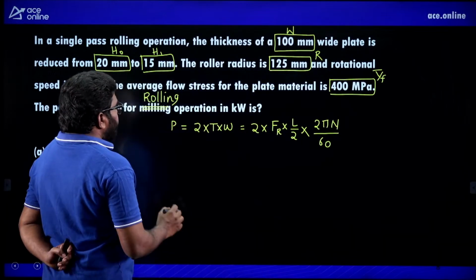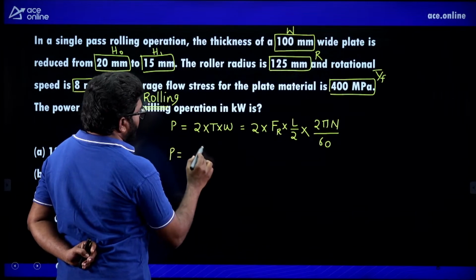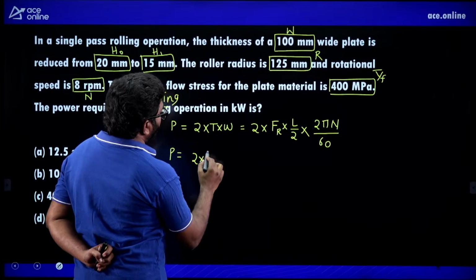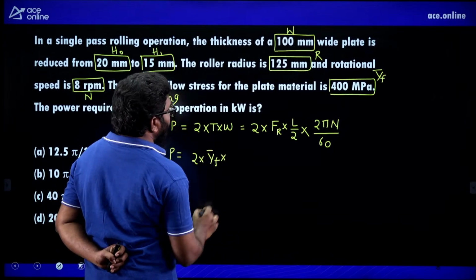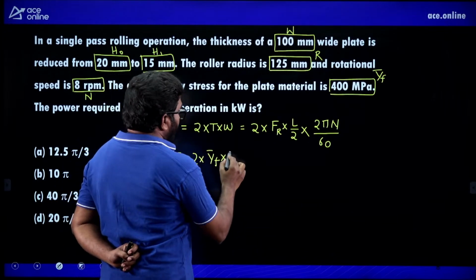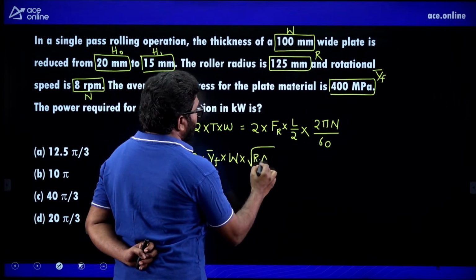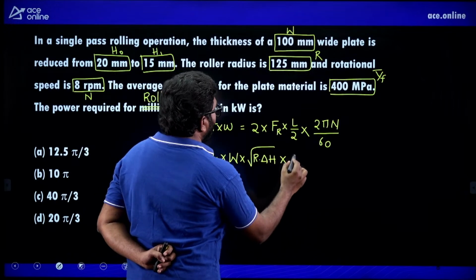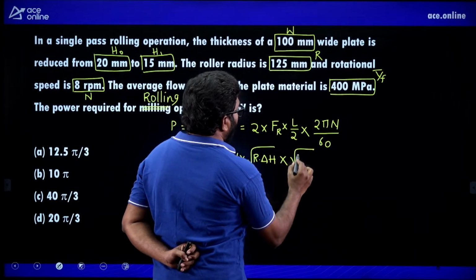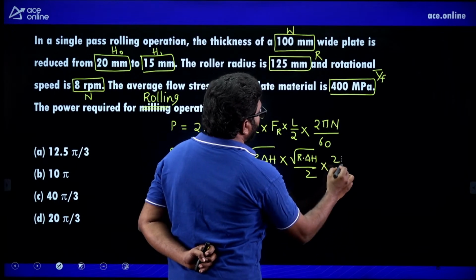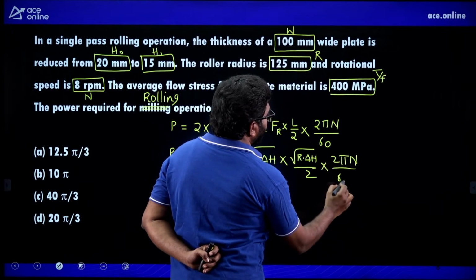Right, now Fr is equal to y bar f into W into L, that is nothing but root of R into delta H. So power is 2 into y bar f into W into root of R delta H into root of R delta H by 2 into 2 pi n by 60.